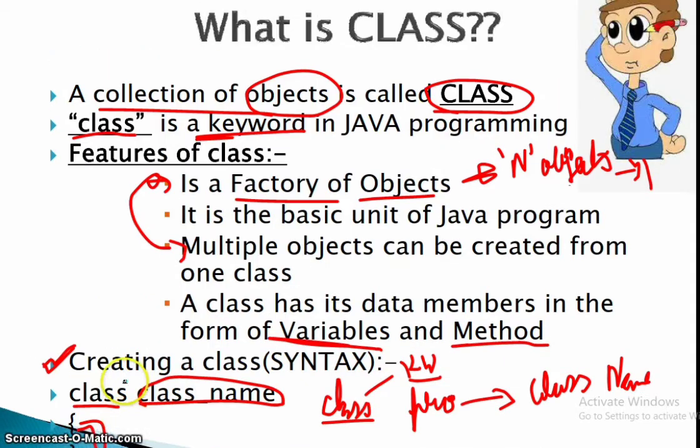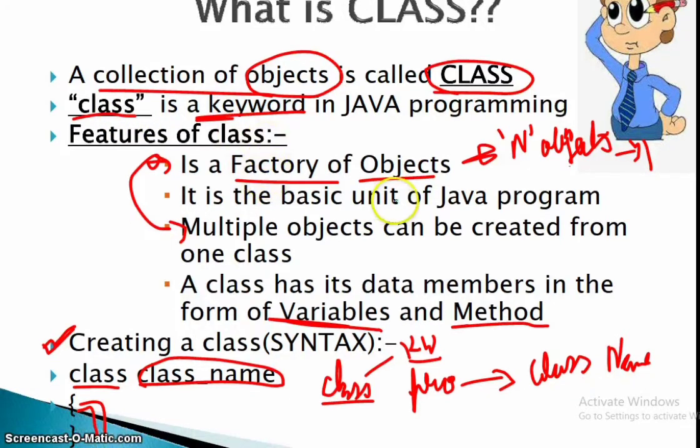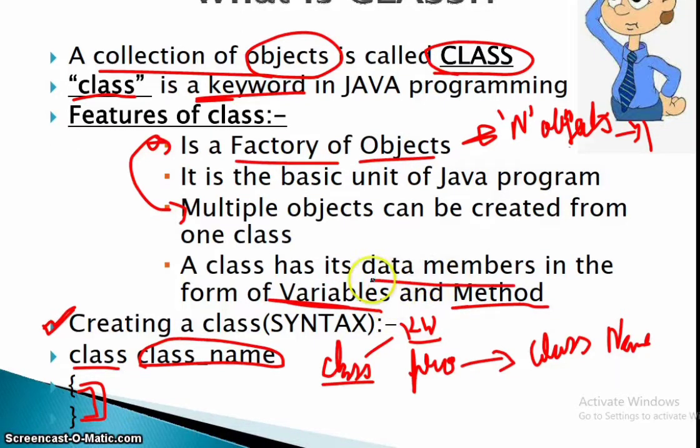So what is a class? A class is a collection of objects. Class is a keyword in Java programming. What are the features of a class? We can create n number of objects in it. It is the basic unit of a Java program, and it has its data members in the form of variables and methods.